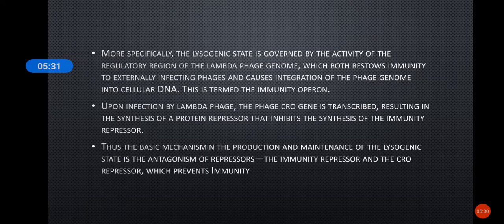So there are two repressors for this operon, the immunity repressor and the CRO repressor. The production and maintenance of this lysogenic state is by the antagonism of these repressors.